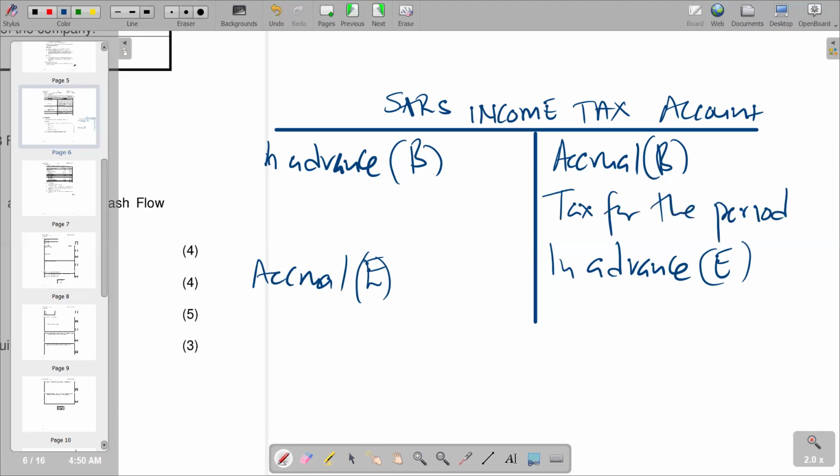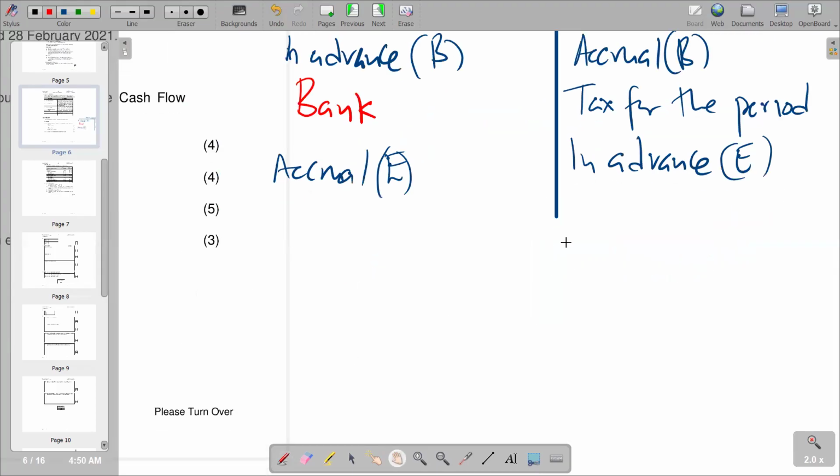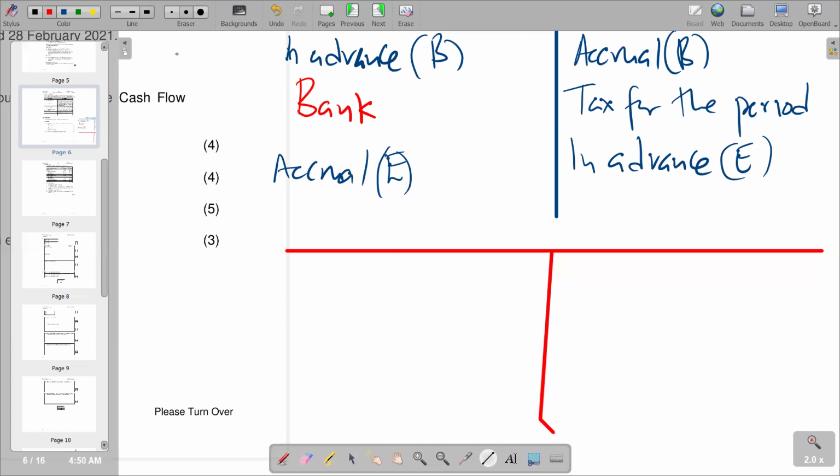This is the simplification that you can give. The figure that we'll be looking for will be on the debit side, which is our bank, the actual amount that was paid for SARS income tax. It's simple, whereby we also open another account, and finally we can bring it in the form of a formula, which can be an alternative way of calculating it.